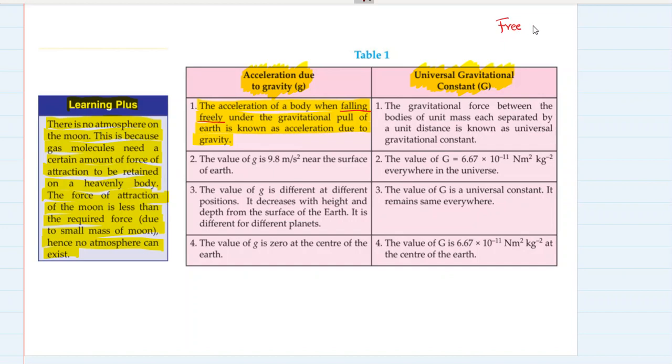Always remember, free fall is a small topic, but you have this topic, free fall. Free fall is under the influence of gravitational force exerted by Earth only, or you can say under the influence of gravity only. Under the influence of gravity only is free fall.